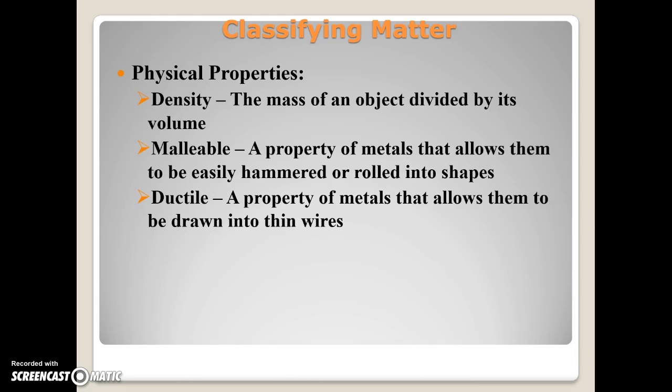Ductility, the property of metals that allows them to be drawn into thin wires. Things like copper, it's a little bit easier to do that. Gold, silver can be drawn into wires. Iron, not so much. Titanium, not so much.